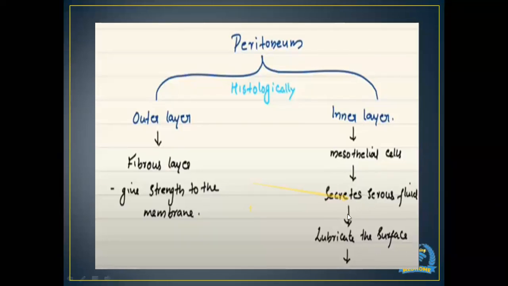It lubricates the surface of the viscera and helps keep them in their normal space in the abdominal cavity. That is the function of the inner layer. And the function of the outer layer is just to give strength to the peritoneal membrane.